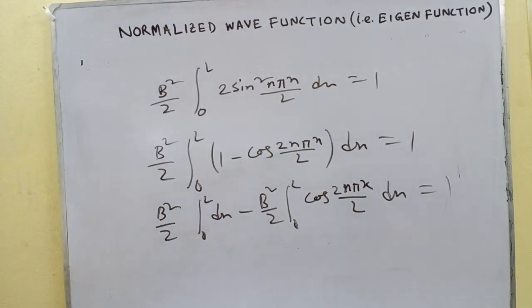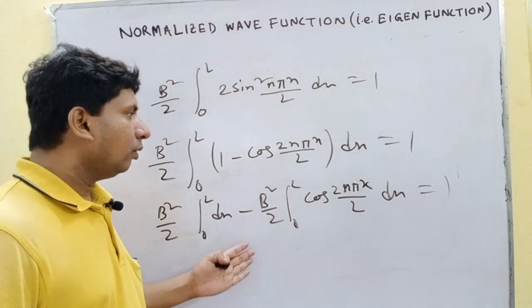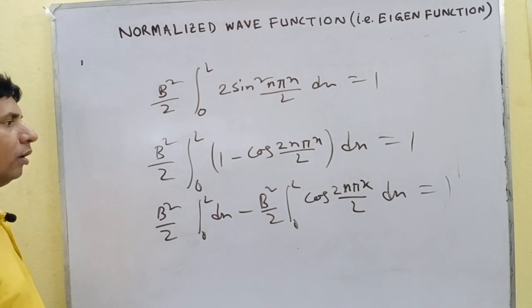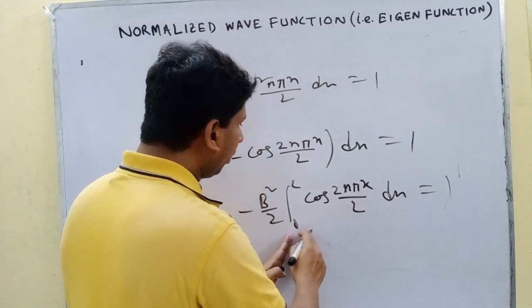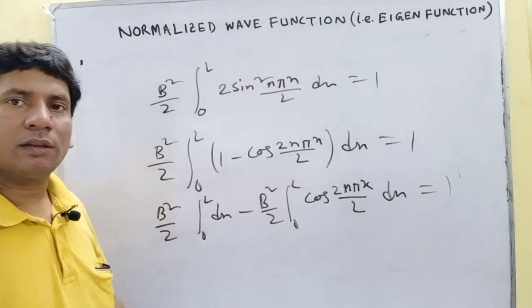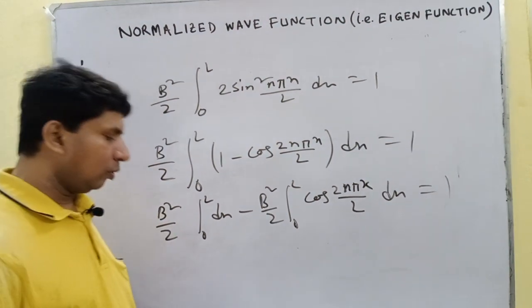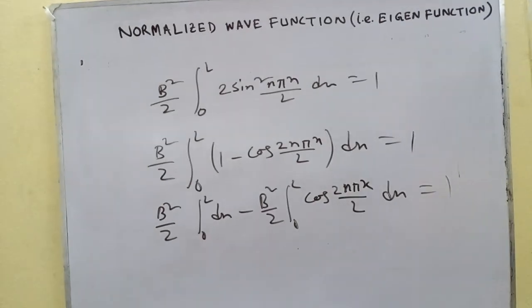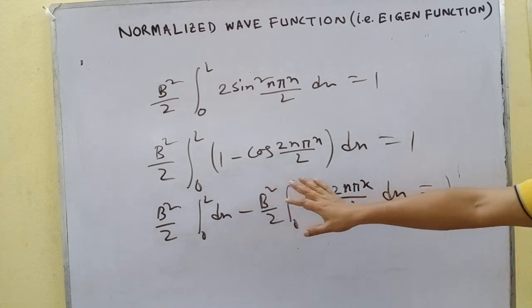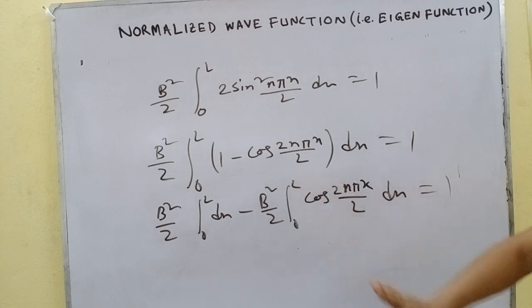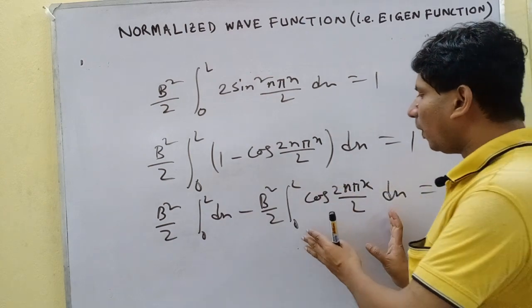Now what will be the value of this? The integration of this must be equal to 0. Why is it 0? Because there is a limit, 0 to L. Okay, so this part is 0.